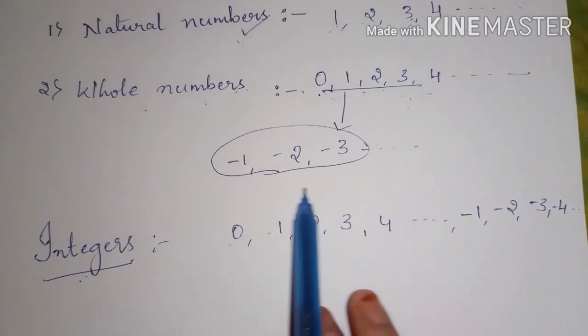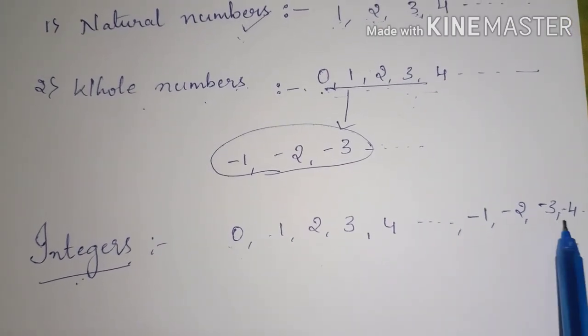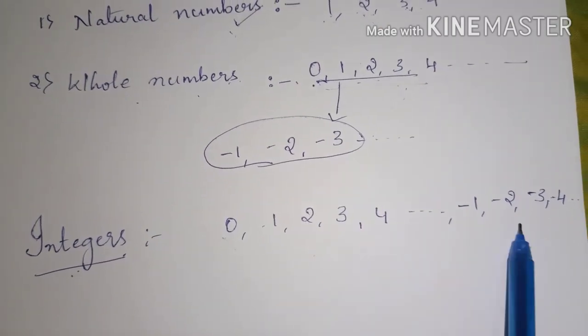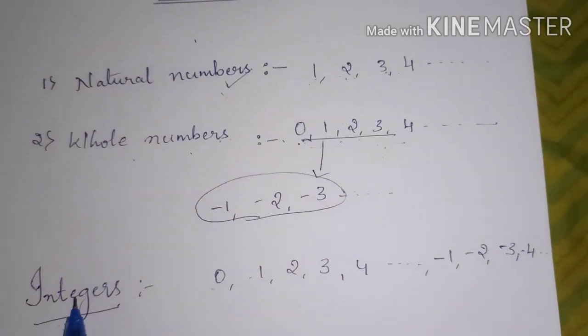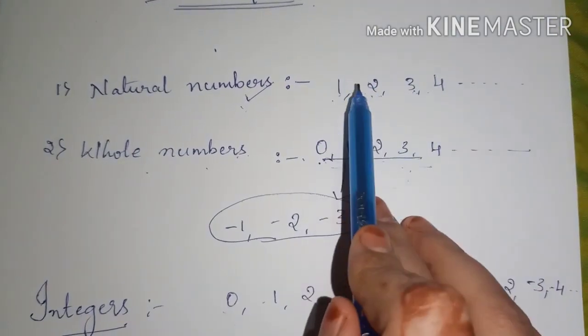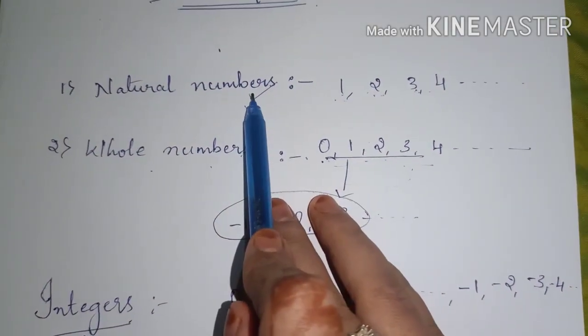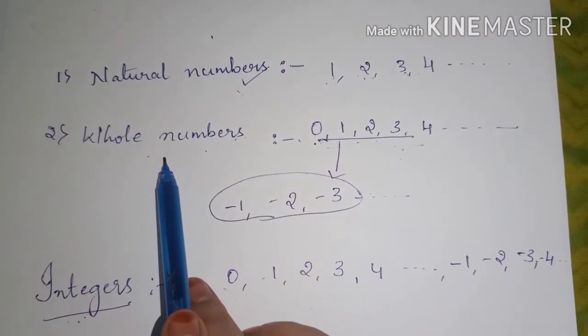Integers are the set of whole numbers along with the negative numbers also. So these combine to form integers. See once again, natural numbers are the collection of numbers which begins from 1, and natural numbers are nothing but counting numbers. Next come whole numbers.